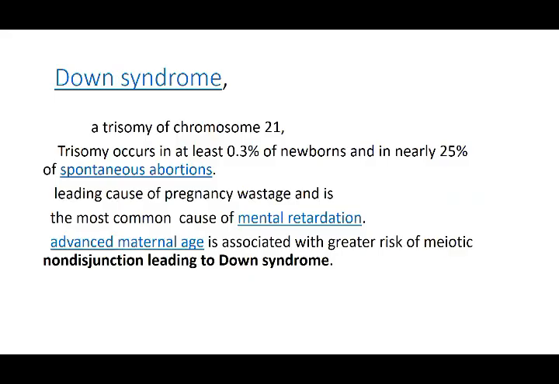Down syndrome is a trisomy of chromosome number 21. Trisomy occurs in at least 0.3% of newborns, and nearly 25% lead to spontaneous abortion. Turner's was 99% abortion. Down syndrome is the most common cause of mental retardation. You have seen that advanced maternal age leads to non-disjunction, and non-disjunction leads to Down syndrome. That is putting two and two together, and all the features fit into it.